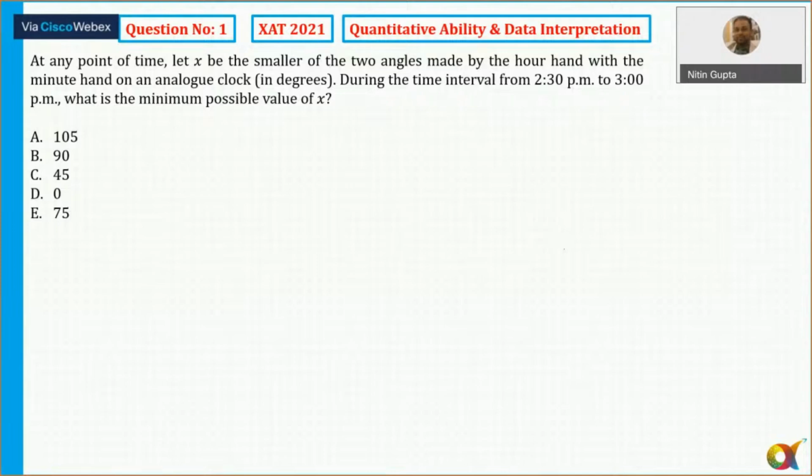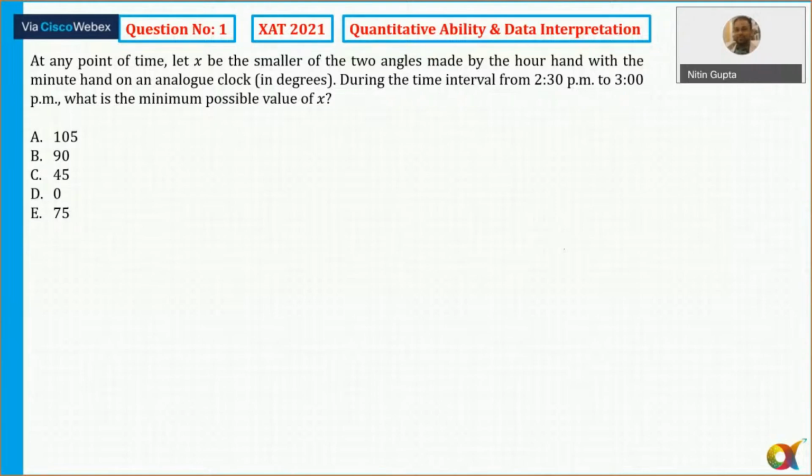In my opinion, this is one of the difficult sections. This year it was very difficult as far as the quant is concerned. So I'm guessing the cutoff for the quant section will probably be somewhere between 6 to 8 marks. In comparison to the last couple of years, this year the paper was on the tougher side, so the cutoff will be approximately between 6 to 8 marks here.